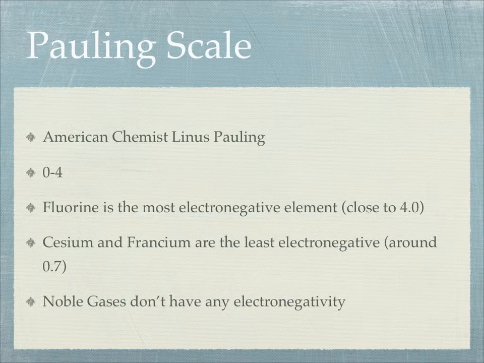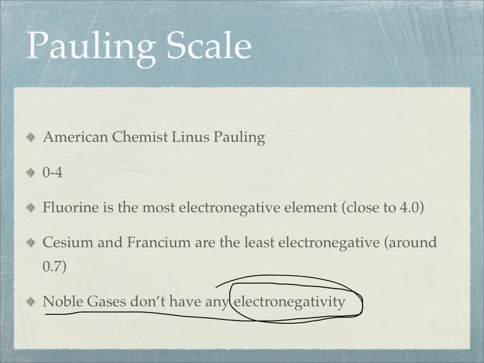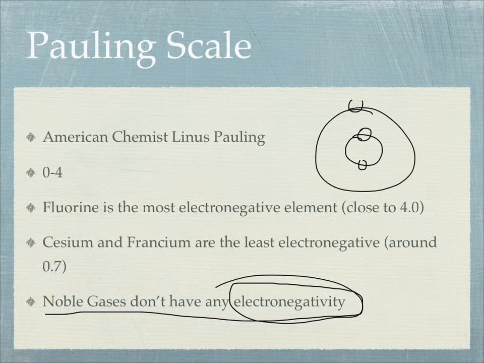And you're also not trying to get more. Now, when we look at the noble gases, they don't have any electronegativity. So technically, I guess they would be the zeros, because they have no desire to get an electron. Think about a noble gas, let's say neon. It's got 8 in that outer level.